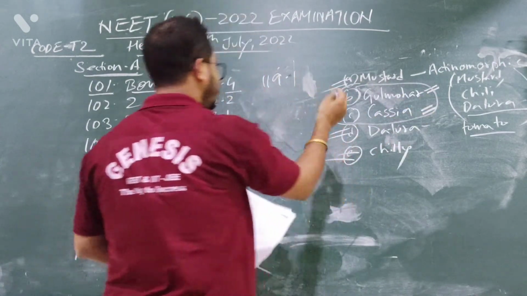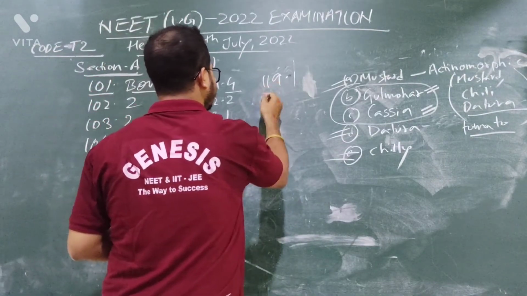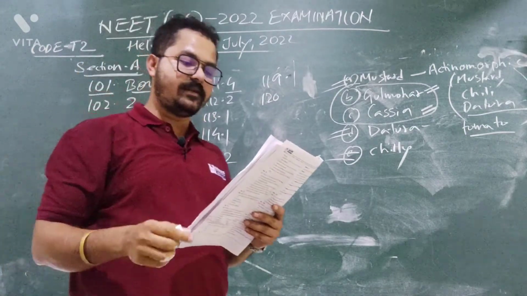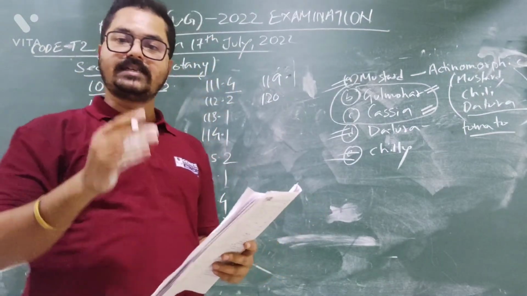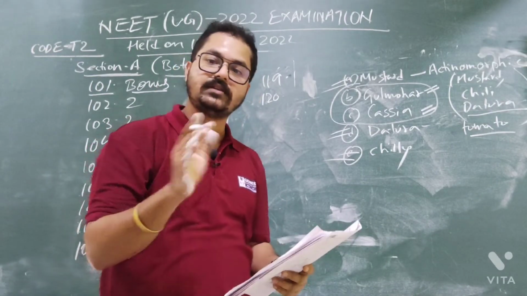Answer will be B and C. That is option number 1. Question number 120. Two statements are given. So we need to see assertion and reasoning. The statement is given and the reason is also given. We need to find out whether the reason is correct or wrong.